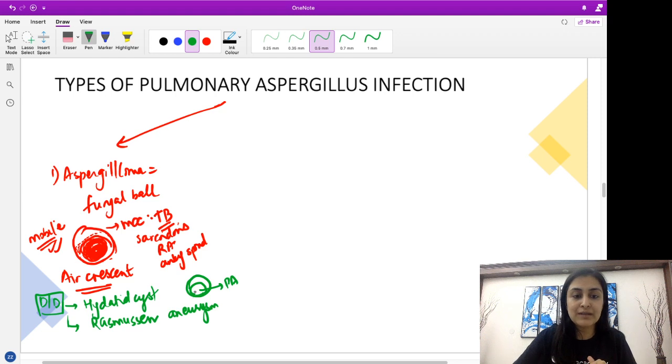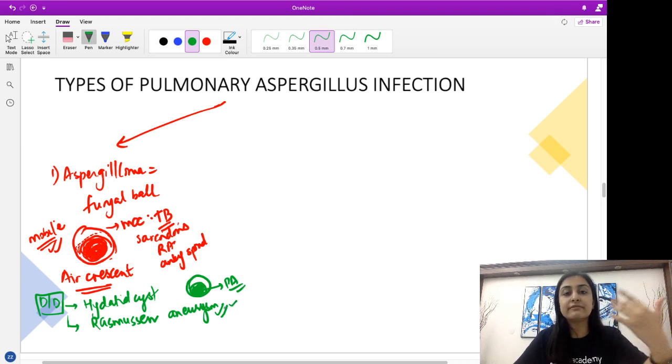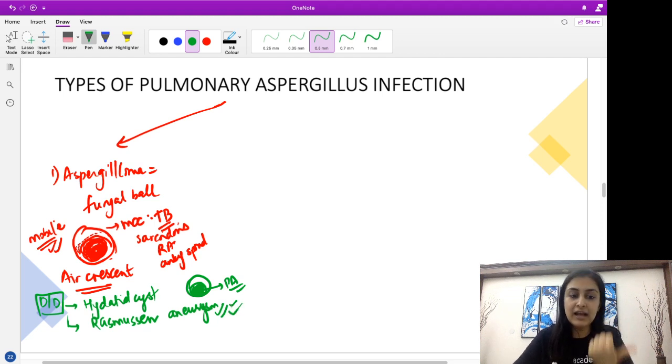So what will happen is, this aneurysm, which is nothing but a focal contained rupture of the vessel, the pseudoaneurysm, will project into the cavity. So this is a blood filled cavity with the air of the cavity again forming a crescent. This is very, very important. Where do you see Rasmussen's aneurysm? One, associated with tuberculosis. What is the vessel which is forming the pseudoaneurysm? Again a potential question. It is the pulmonary artery.